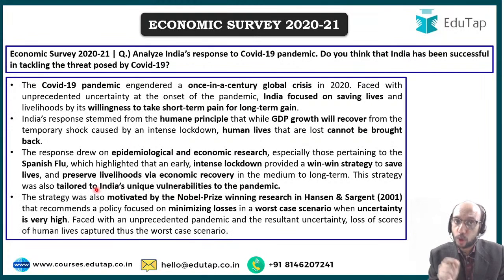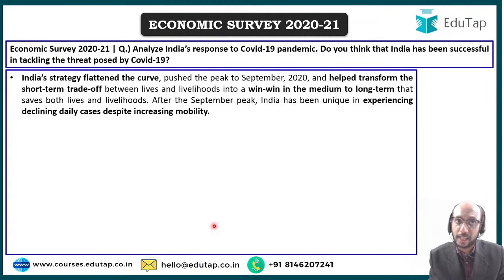Our strategy was also guided by the research done by Nobel Prize winning Hansen and Sargent, where they have said that if you can minimize losses in a worst case scenario when uncertainty is very high, that is very good. You know that during the pandemic, the uncertainty was very high. Therefore, we wanted to minimize losses, and that is the step that we should have taken. Faced with an unprecedented pandemic where the uncertainty was very high, right, minimizing losses is the right thing to do, and that is what we did by minimizing the lives lost.